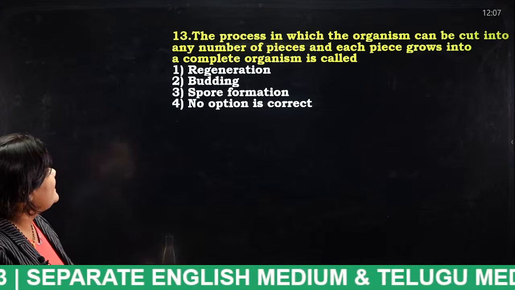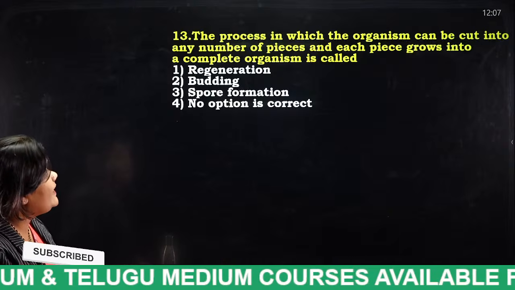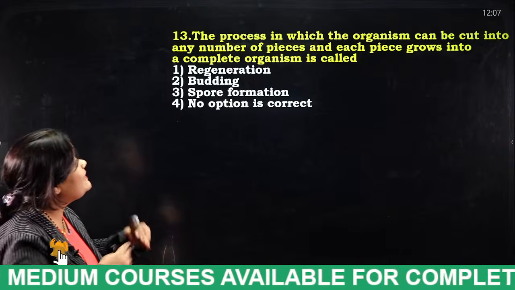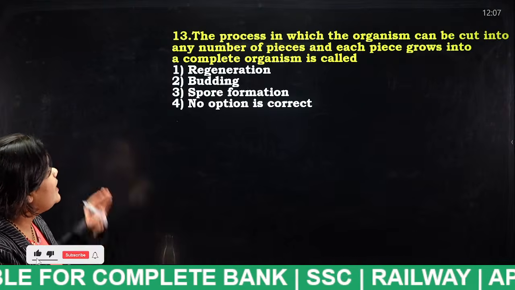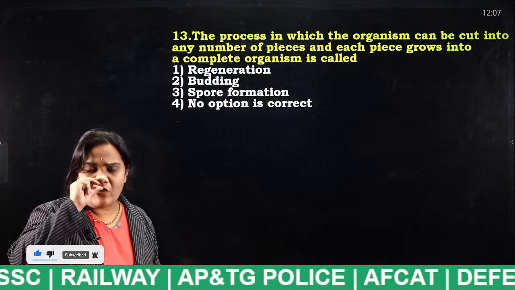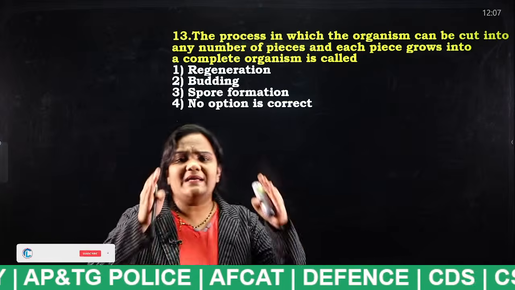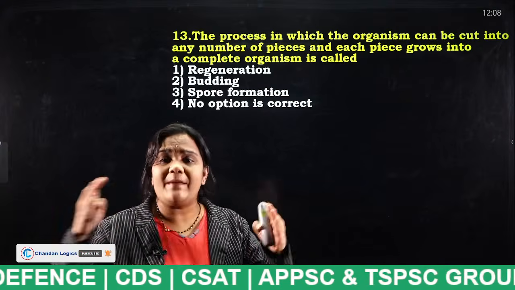Next. The process in which the organism can be cut into any number of pieces and each piece grows into a complete organism is called regeneration, budding, spore formation. No option is correct. So what they are saying is that a single object, it is cut into number of pieces.